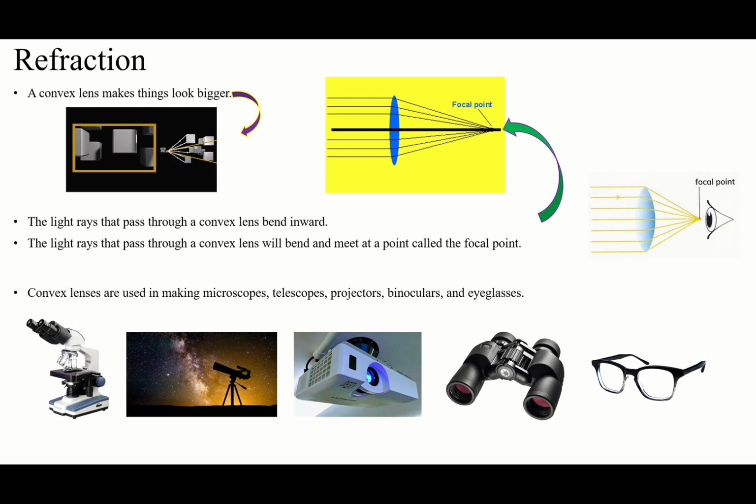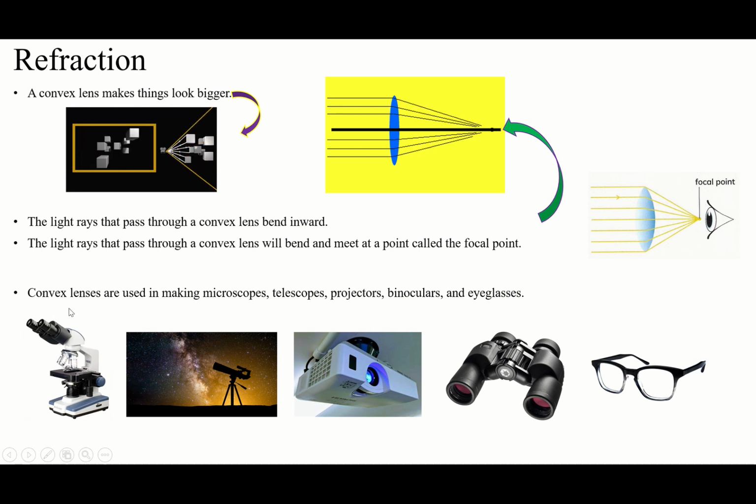So at one point they will meet each other, right? Of course, if they all go into the house, they will meet each other. The same, when all the light rays bend inward, they will meet each other at one point. The point that they meet each other, this is called focal point.